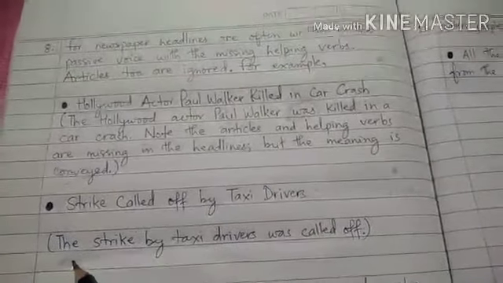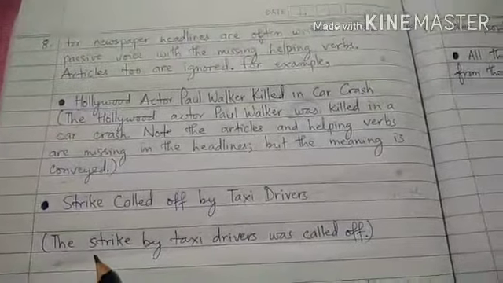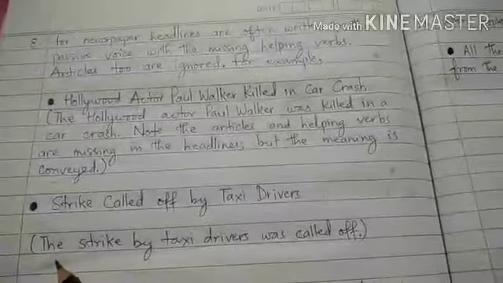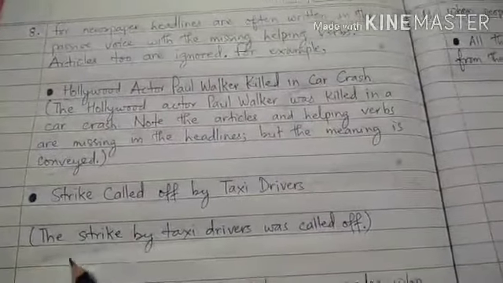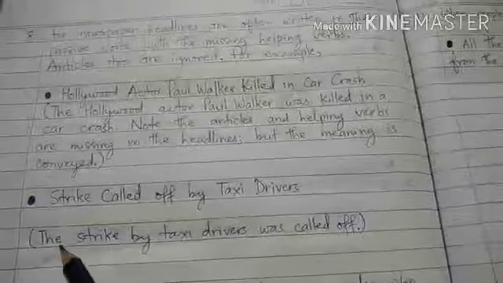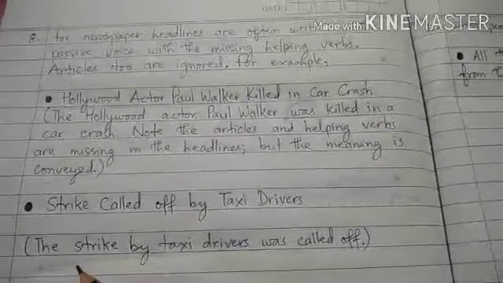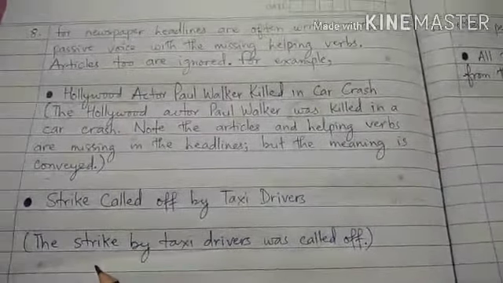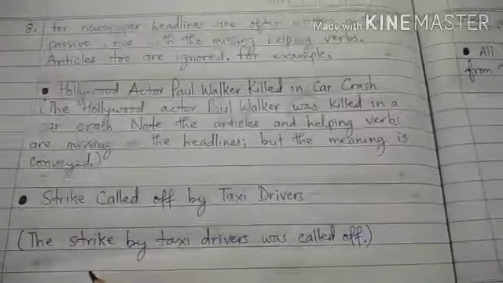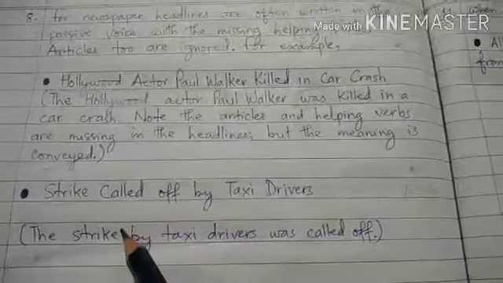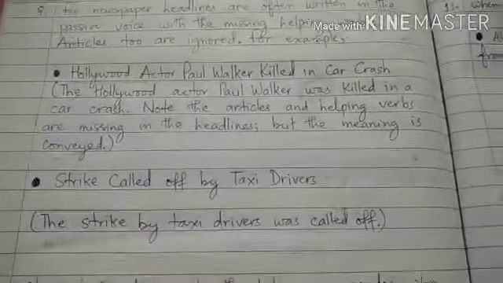To make the newspaper headlines short and appropriate, we know that it is written in passive voice, but what we have to do is omit the use of articles as well as the use of to be verbs in newspaper headlines, with the B3 form of the verbs.